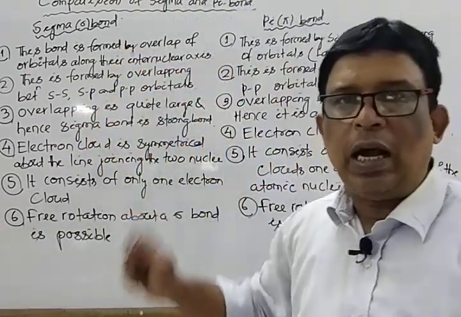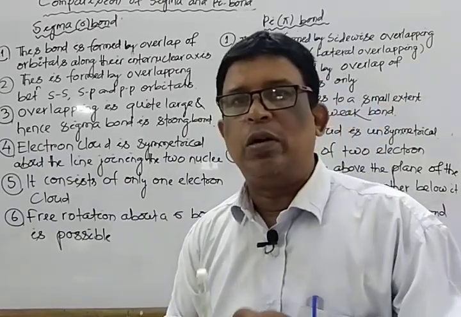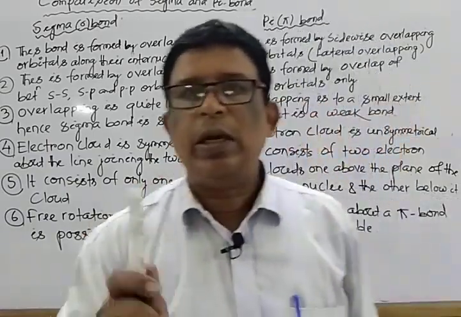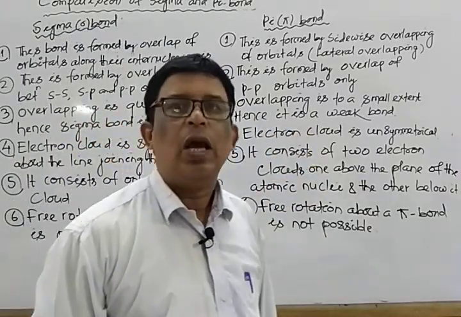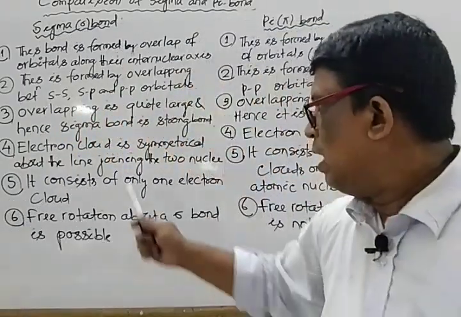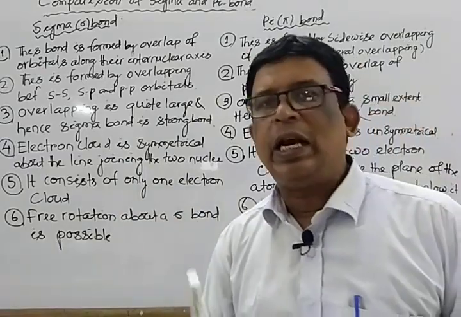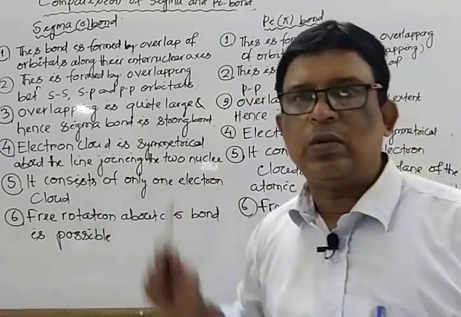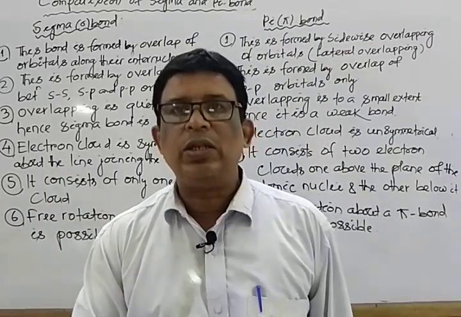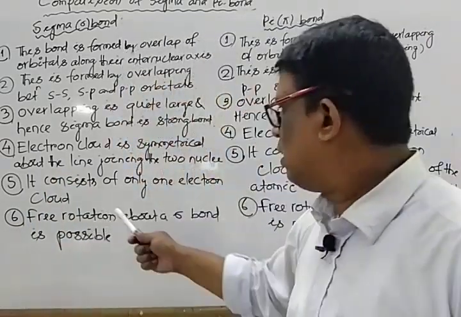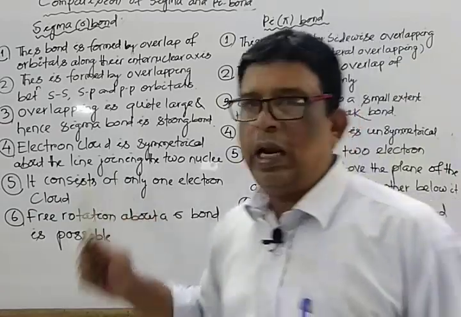Move to the next point. In a sigma bond, overlapping is quite large and it is a strong bond, while in a pi bond the overlapping is quite less, to a small extent, hence it is a weak bond. Next one, the electron cloud is symmetrical around the internuclear axis in a sigma bond, while the electron cloud is not symmetrical in a pi bond. Mark that. Sigma consists of only one electron cloud.